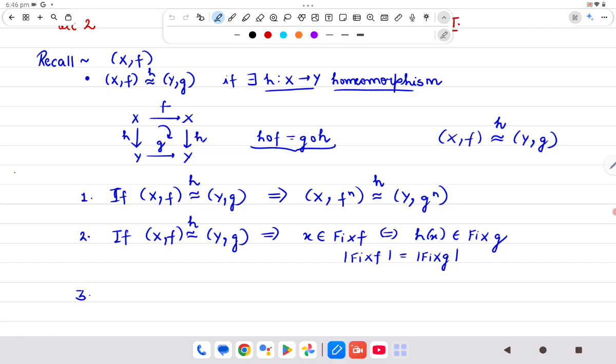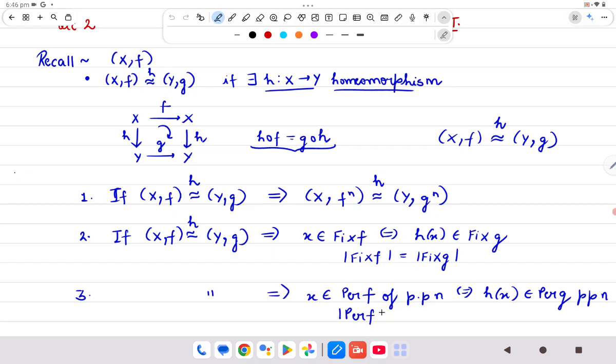And similarly, third, we saw that x is a periodic point of f of prime period n if and only if h(x) is a periodic point of g of prime period n. So here also that means the cardinality of the periodic points is preserved.